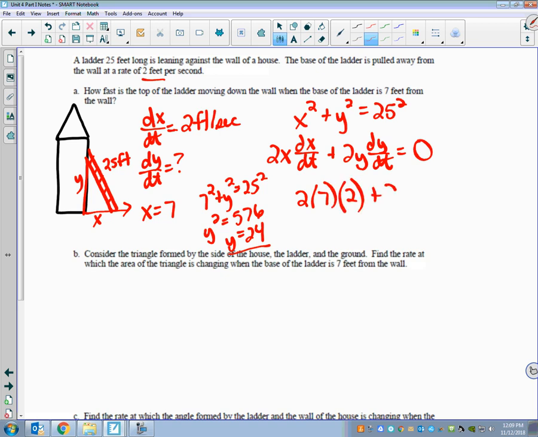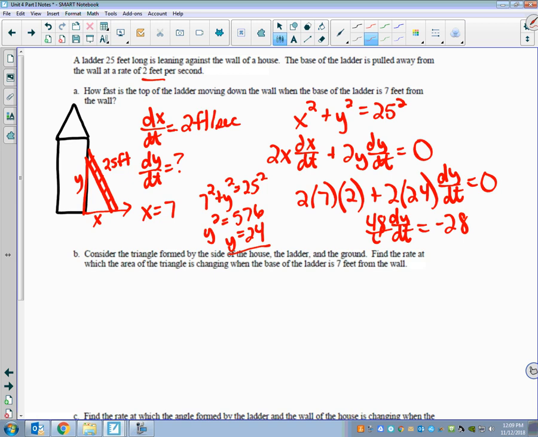best. So that's my extra value I needed, so now I'm just going to plug stuff in. X is 7, dx over dt is 2, y is 24, and I'm looking for dy over dt. So 7 times 4 is 28.